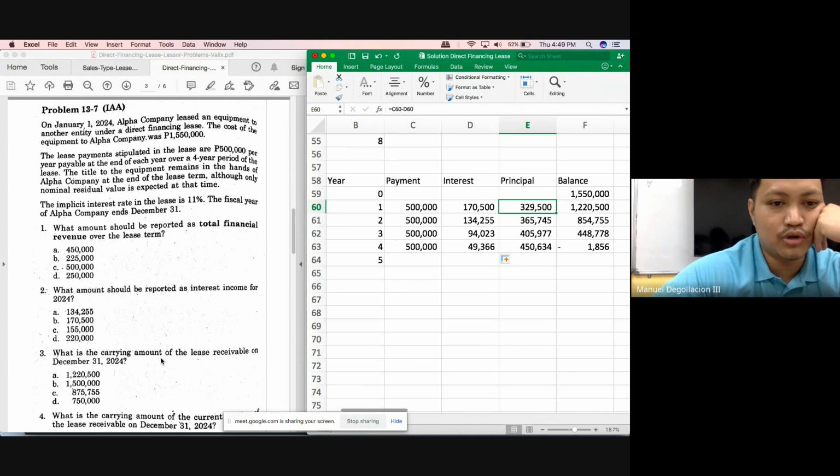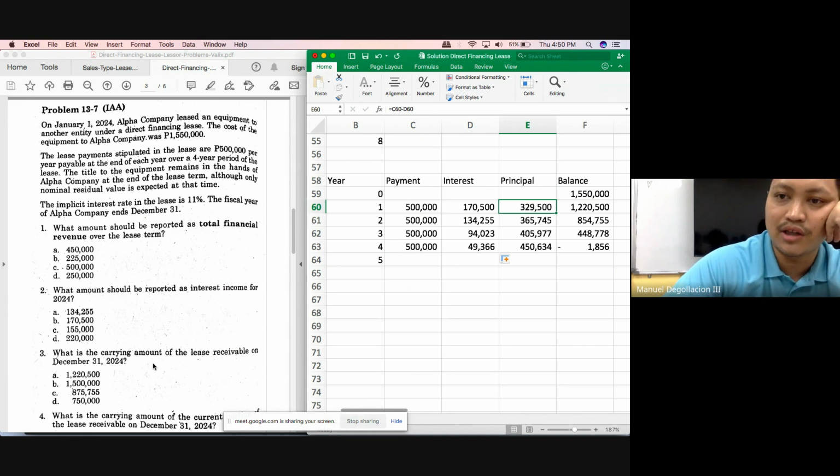Okay, and what's the next question? What is the carrying amount of the lease receivable on December 31, 2024? The payment that we'll receive on December 31, 2024 is 500,000, and a portion of it is for the payment of interest earned. So you deduct the interest earned of 170,500 from 500,000, and we'll have a difference of 329,500.